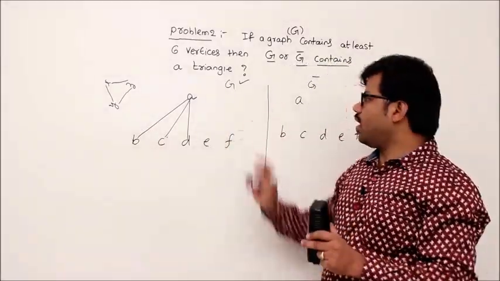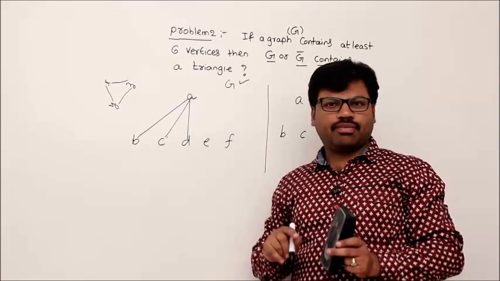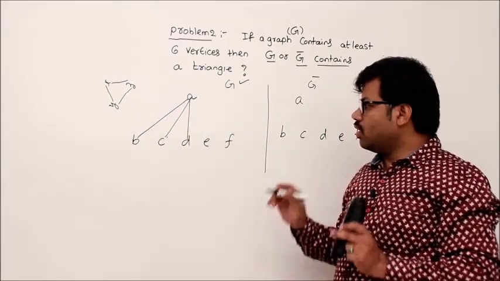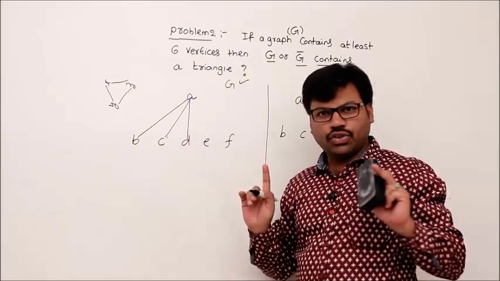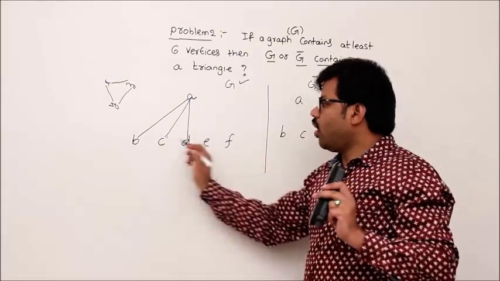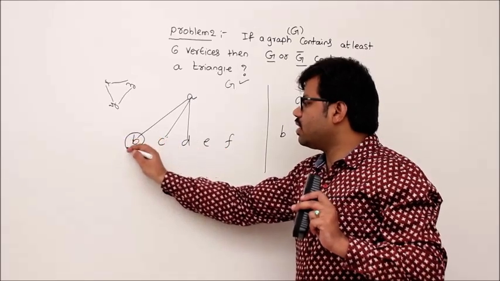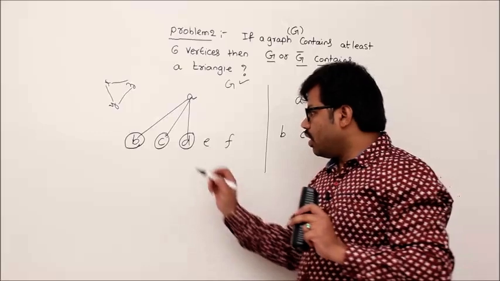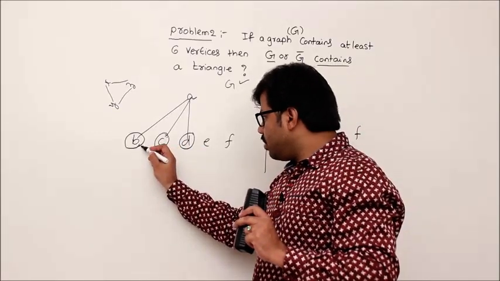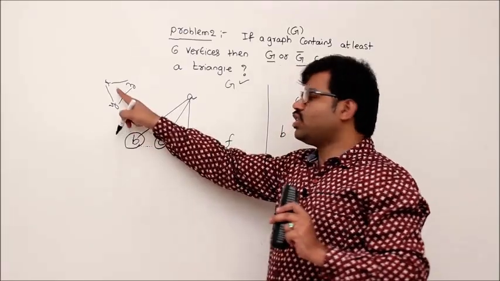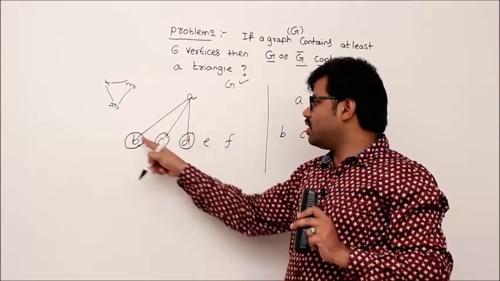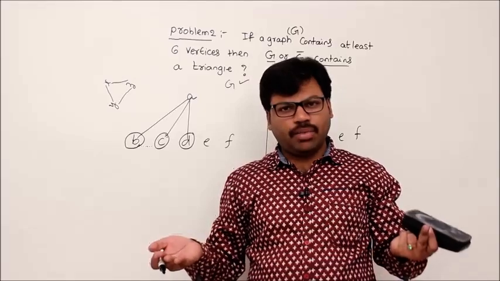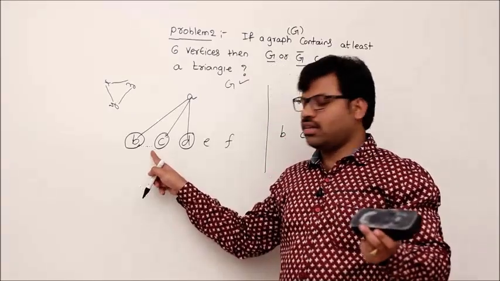Okay. I assume that, let's say in G that is happening. What is that? A is adjacent to 3 vertices. Now, the remaining thing, this is for sure, right? You agree? Then, what I want to say is, such vertices are, let's say B comma C comma D. Let's name them. Now, if I prove that there is an edge between B comma C, then game is over, right? Then I can see the triangle and I can stop. I can say that theorem is completed because proof is done.